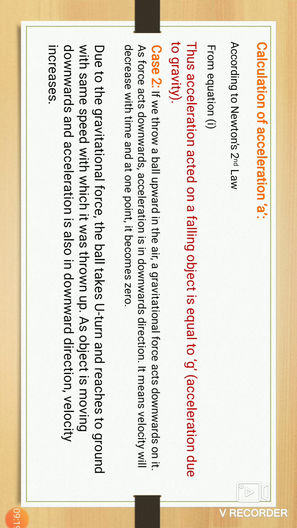From that height the velocity is zero, and from there the gravitational force acts on that ball, and the ball drops down on the earth at a high speed, because of the gravitational force acting on that body.